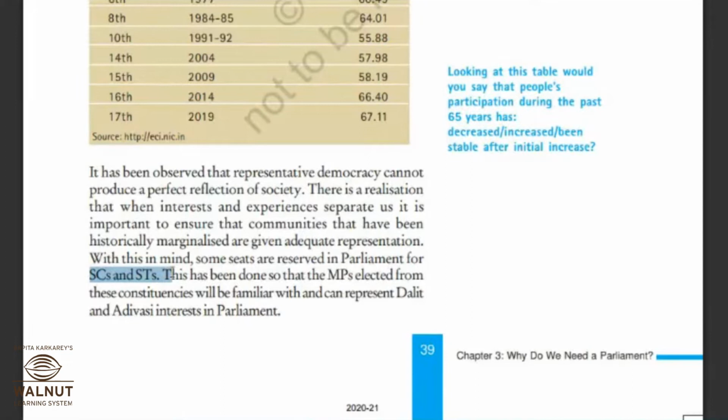So reservation for SCs and STs, that is scheduled castes and scheduled tribes. This has been done so that the MPs elected from these constituencies will be familiar with and can represent Dalit and Adivasi interests in parliament. त्यांच्यातला लीडर जोपर्यंत निवडून येऊ शकत नाही तोपर्यंत त्यांचं रिप्रेझेंटेशन डेमोक्रेसीत होणारच नाही. मीन्स त्यांचं म्हणजे कोणाचं, जे शेड्यूल कास्ट आणि शेड्यूल ट्राईब्सचे लोक आहेत, हु आर लिव्हिंग इन रुरल एरियाज, ट्रायबल पीपल. So their representation is very much important, they want to say in this paragraph. Okay,